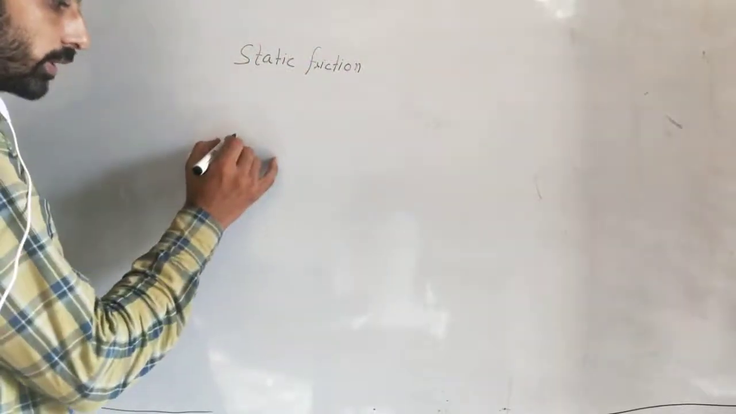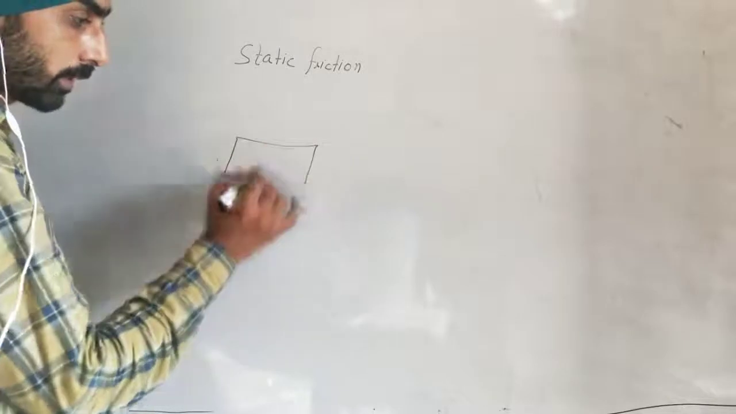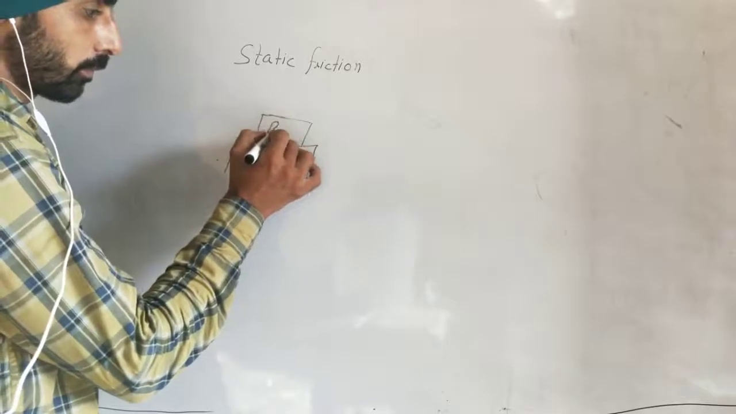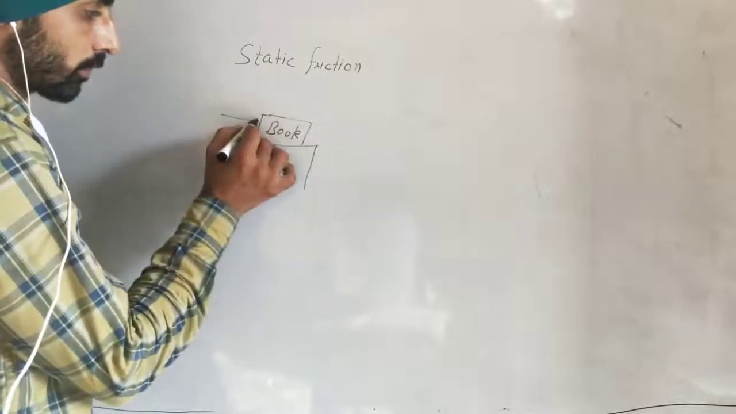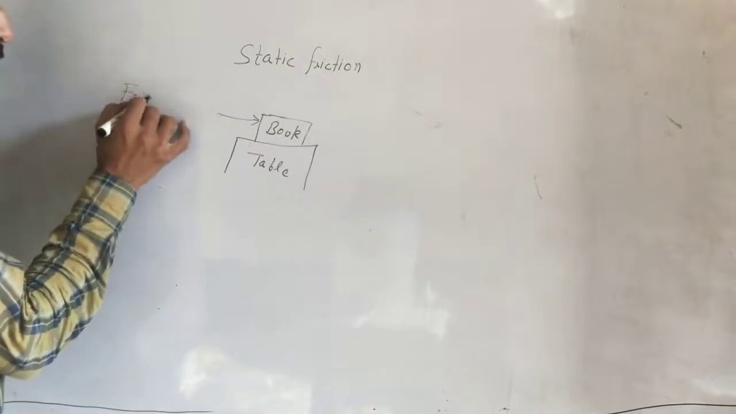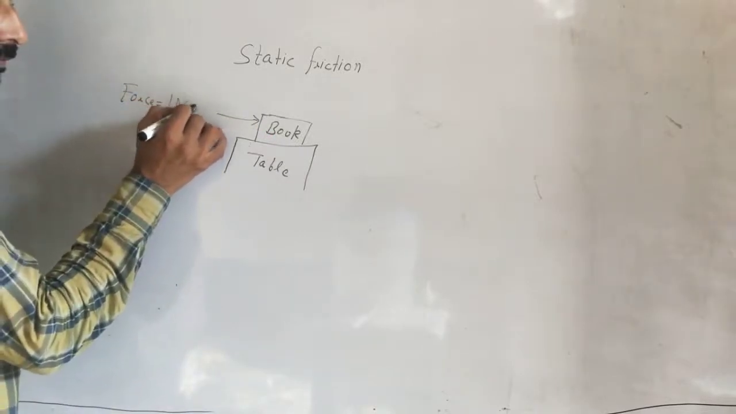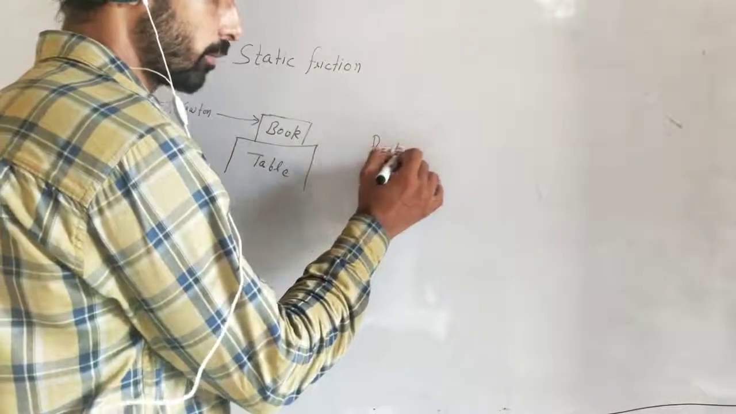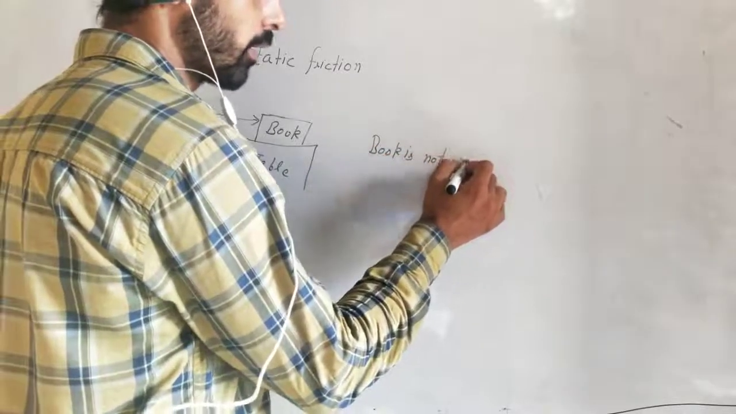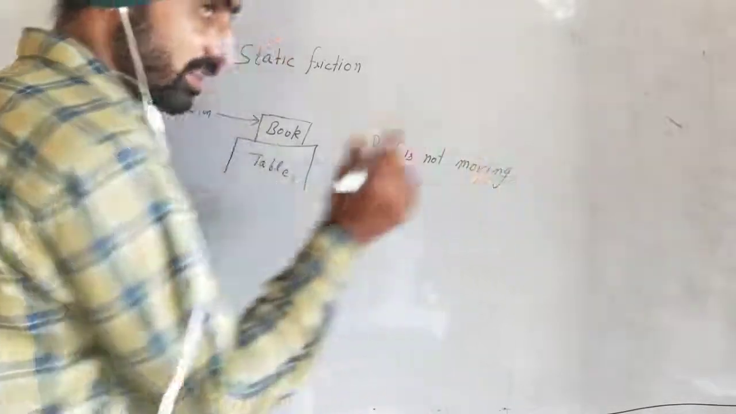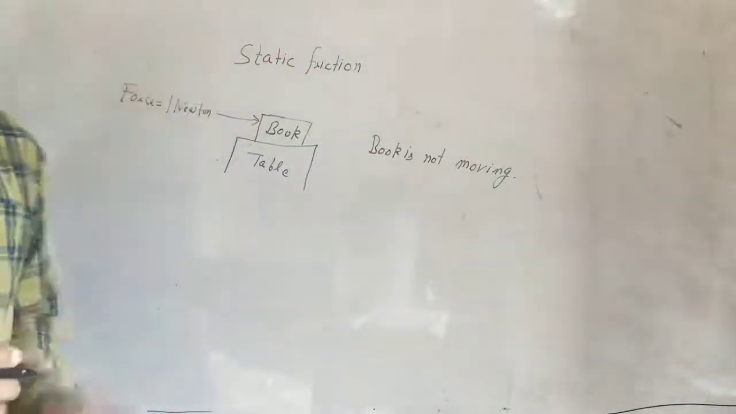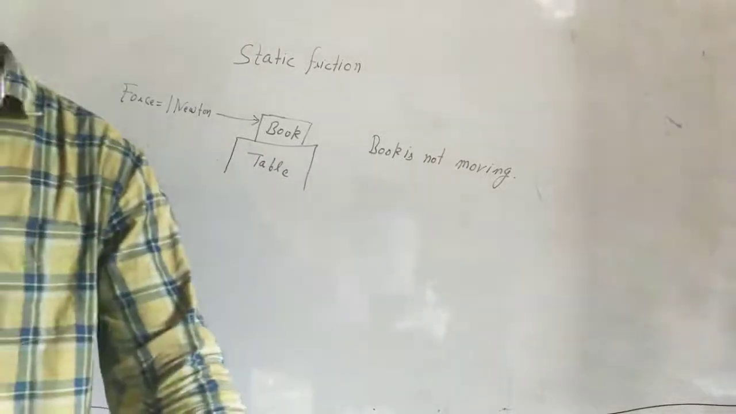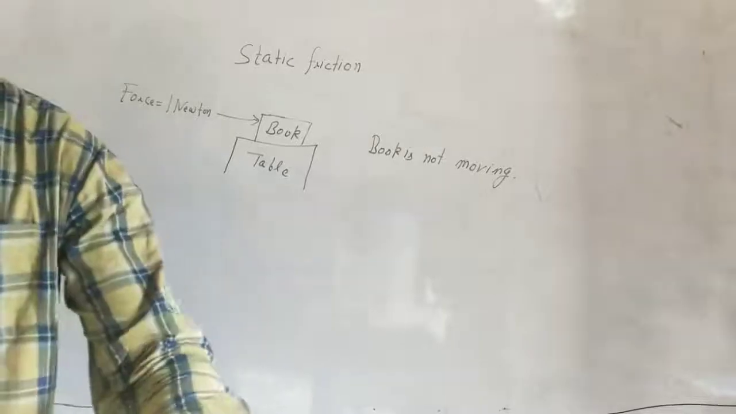Visualize this. Suppose there is a table, and a book is lying on the table. Suppose you apply a force of 1 Newton. The book doesn't move. Why? Because some kind of friction is there, and that friction is known as static friction. Static means the body is at rest.